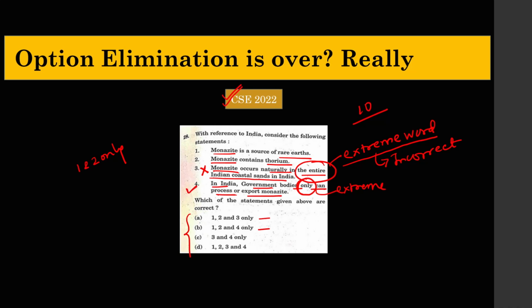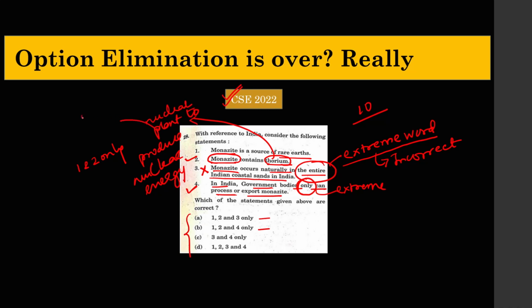Why? Because if we consider statement 2 as a correct statement, this means monazite contains thorium, and we all know that thorium is a very important ingredient for our nuclear plants to produce nuclear energy.